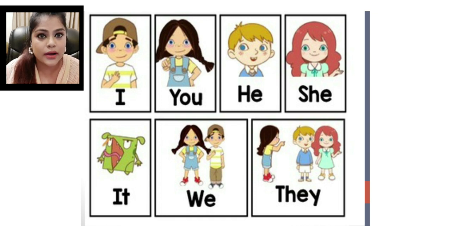He is used for males, I've already told you. She is used for females. It is used for animals and things. Very good. Now we is used when you're talking about yourself and other people. The pronoun they is used when you're talking about many people.